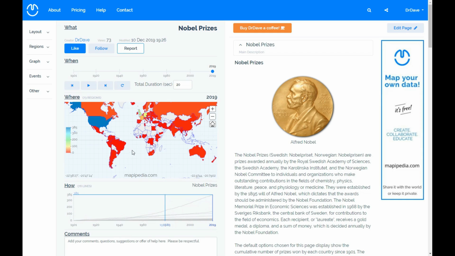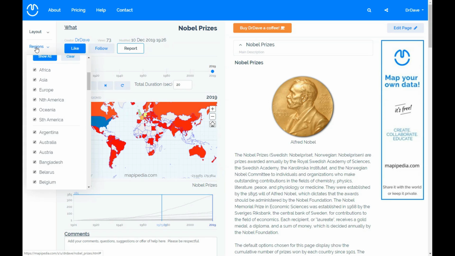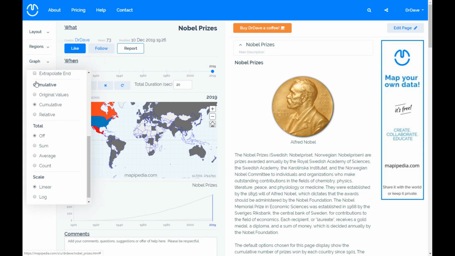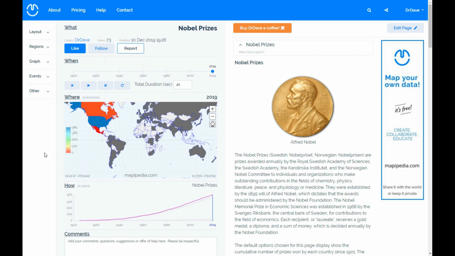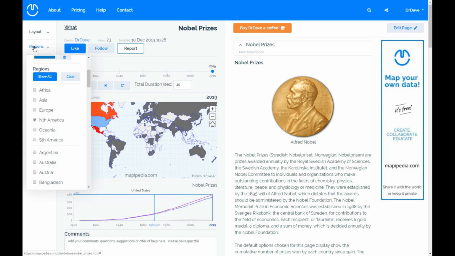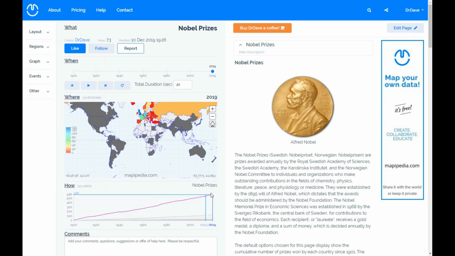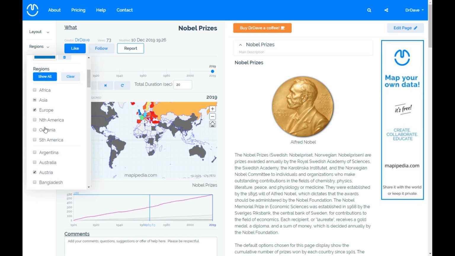You can also get some other interesting insights from this data by playing around with some of the filters and the options over here. So if I click on the regions here, I can filter not only by different continents, but also by individual countries. So if I clear all those and select North America and also show the sum, then we can see that the North American continent, which includes Canada, the US, and Mexico, has 420 Nobel Prizes in total. Alternatively, if I select Europe, we can see that all the countries that consist of Europe have 586 Nobel Prizes in total, and so on and so forth.